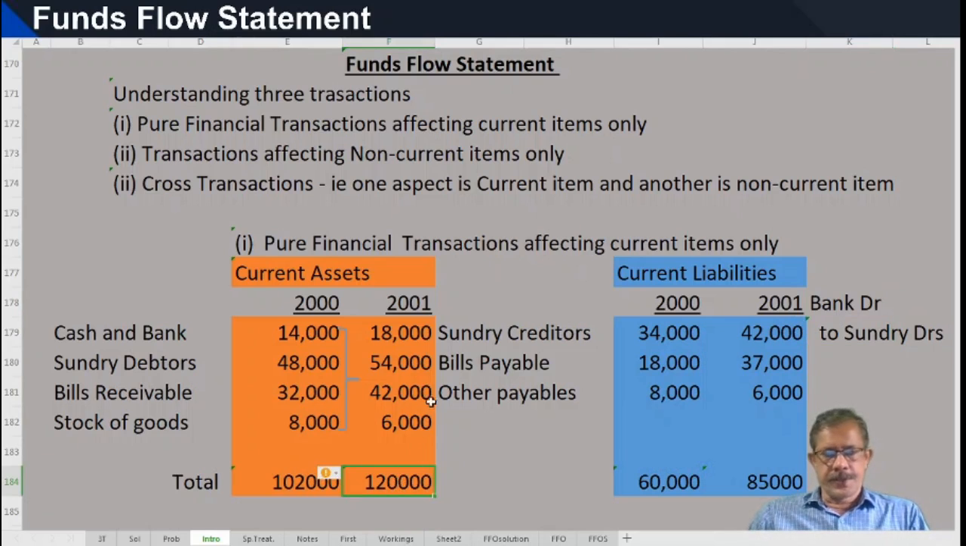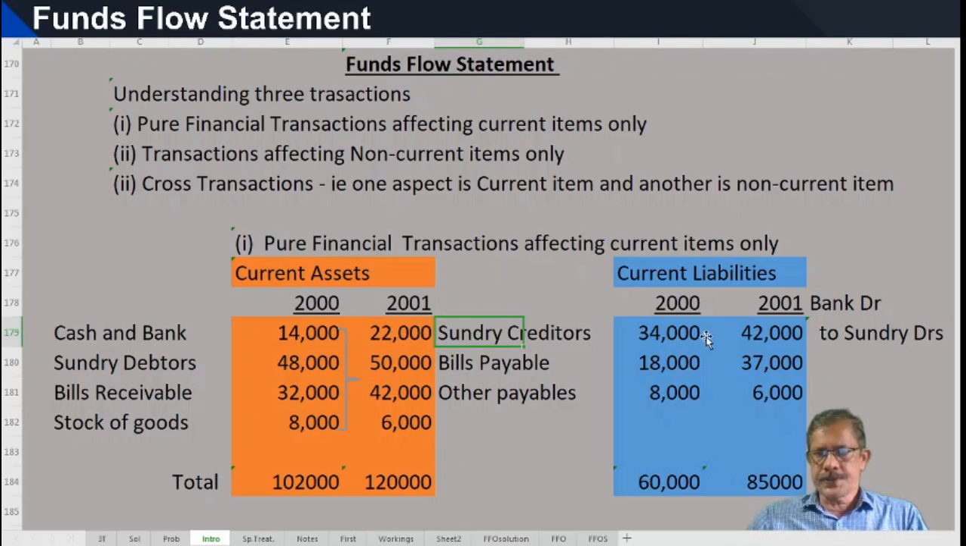See, 1,20,000 is the total current assets. With 4,000 moving, this becomes 50,000 and that becomes again 1,20,000. This 4,000 received, sundry debtors reduced by 4,000, and cash at bank increased by 4,000. It makes no change in the funds flow, because no funds are flowing within the working capital segment.